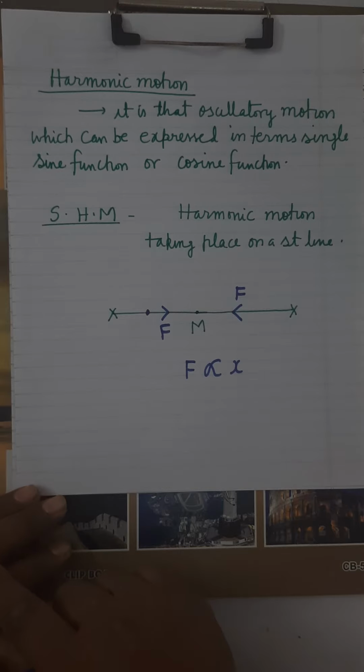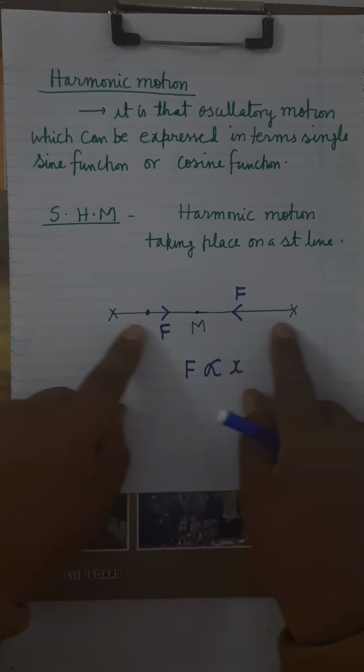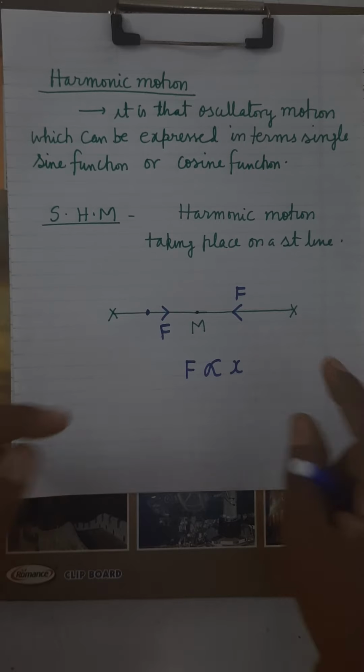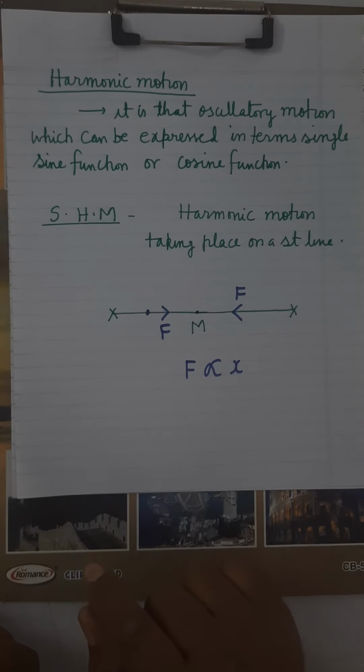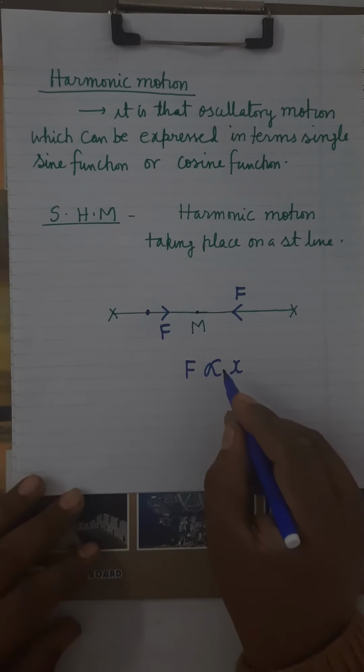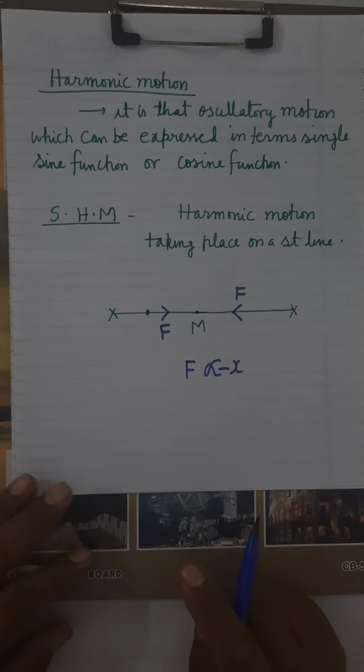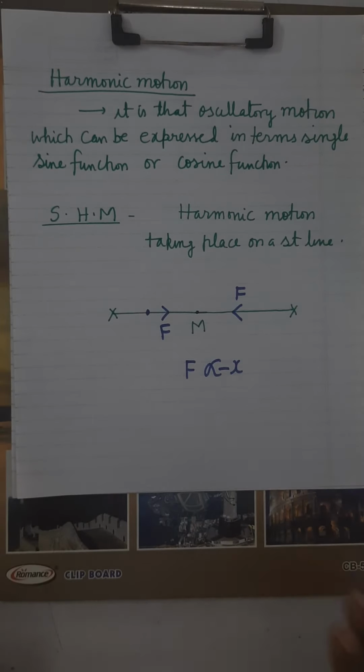Now see here, since the displacement is always measured away from the mean position and force is always acting towards the mean position, therefore we write it as F proportional to minus x.